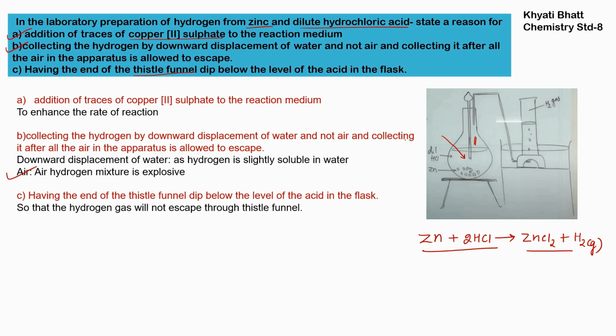Imagine a situation where the thistle funnel's end is over here. Then the hydrogen bubbles we are getting may escape through the thistle funnel. So the thistle funnel's end should be dipped inside the hydrochloric acid, so the hydrogen quantity will not be less and it will not escape through the thistle funnel.